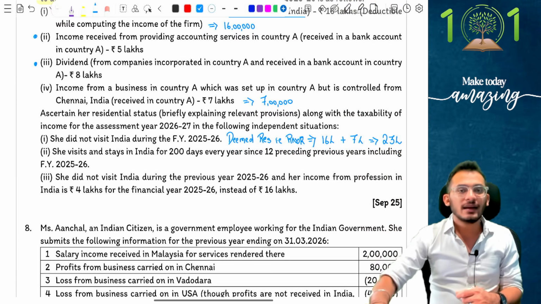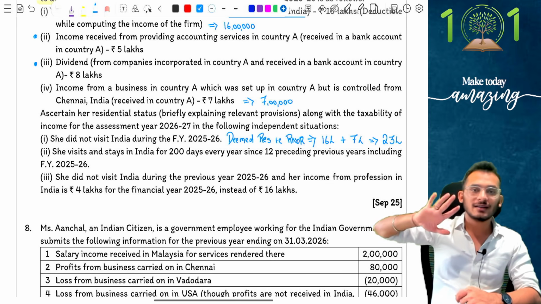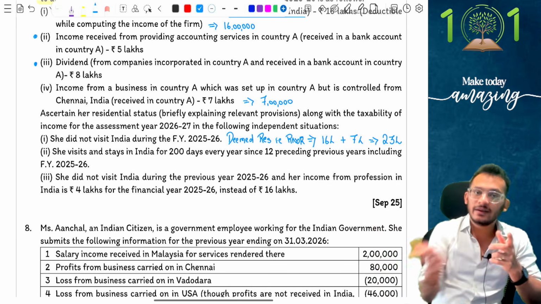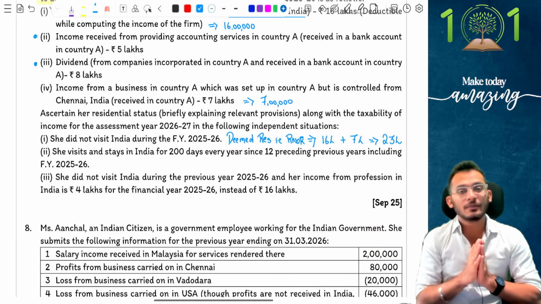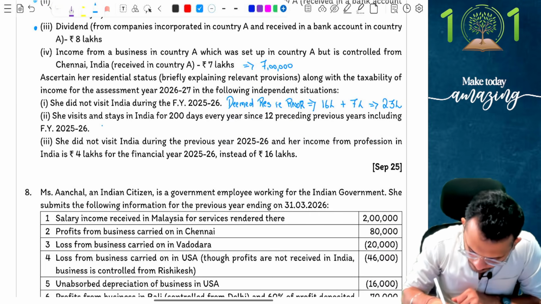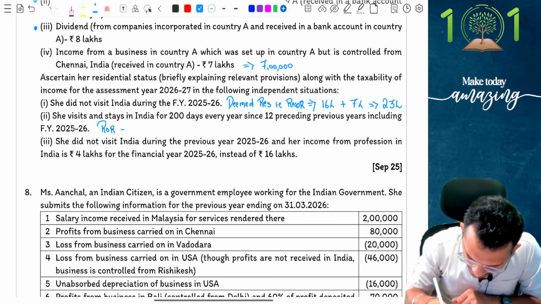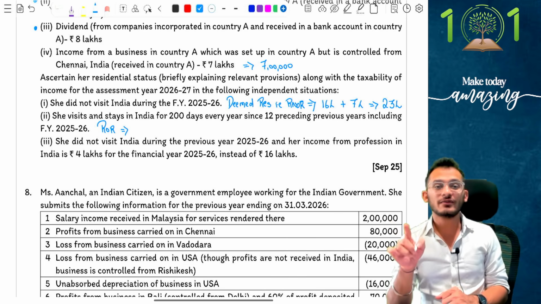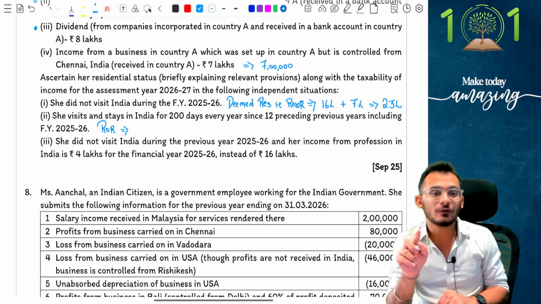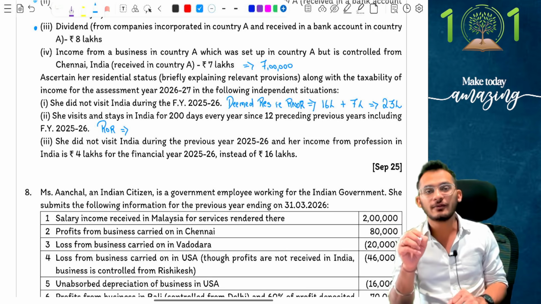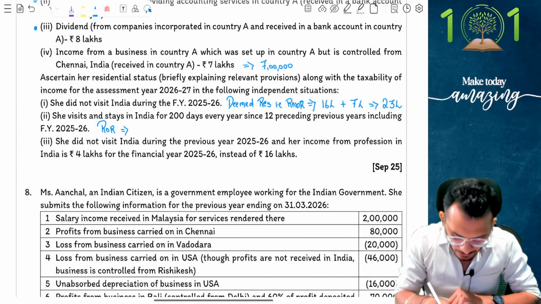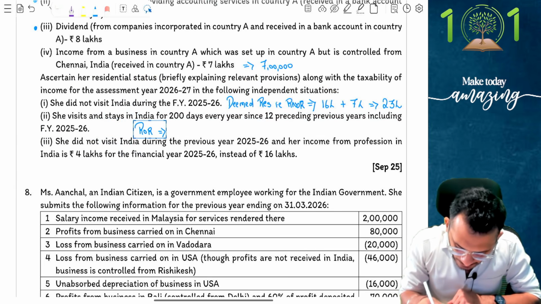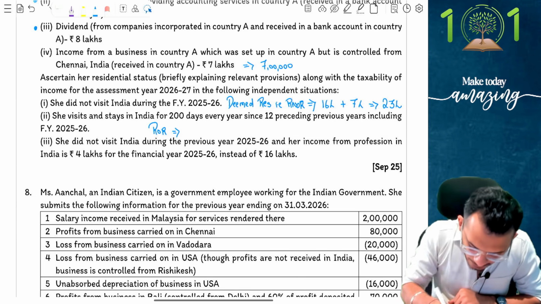Check for 182 days. If I am going to be in India for 182 days every year, it means I have been in India for residential status as a resident. Every year it is going to be 200 days, meaning the person is going to become an ROR. So ROR is going to be my status, people. I'm going to repeat myself once again. Look carefully. This is where I was trying to confuse you. The question of visit does not matter anymore because I'm staying in India for more than 182 days. If I'm staying in India for more than 182 days, I am automatically an ROR here. I don't need to worry about other things. Everything else is not relevant to me because I am staying in India for more than 182 days.